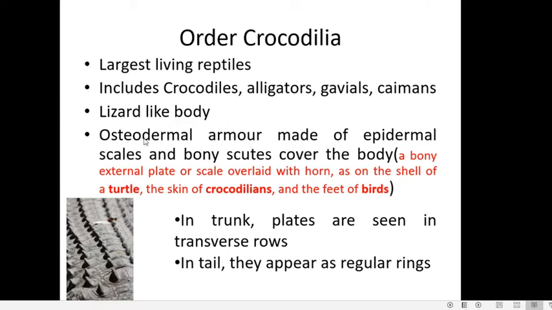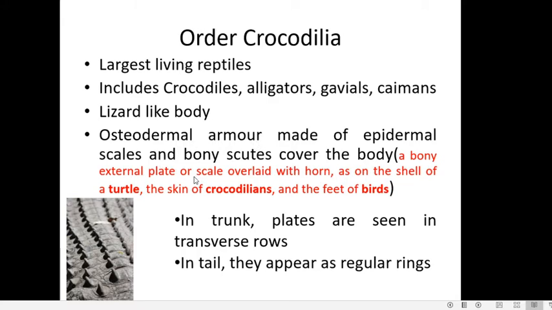So there is a covering around the body of crocodilians, which is bony, and this is called the osteodermal armor, and it is made up of epidermal scales and bony scutes. Scutes are external plates or scales which are overlaid with horn or keratin, and they are usually seen on the shell of turtles, the skin of crocodilians, and the feet of birds. So it is enriched with a protein called keratin, which makes it waterproof and horny.